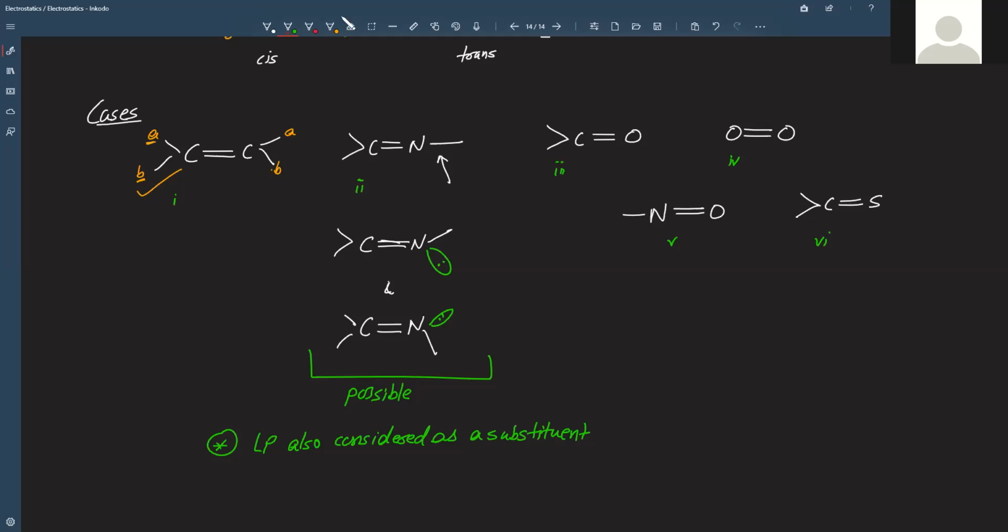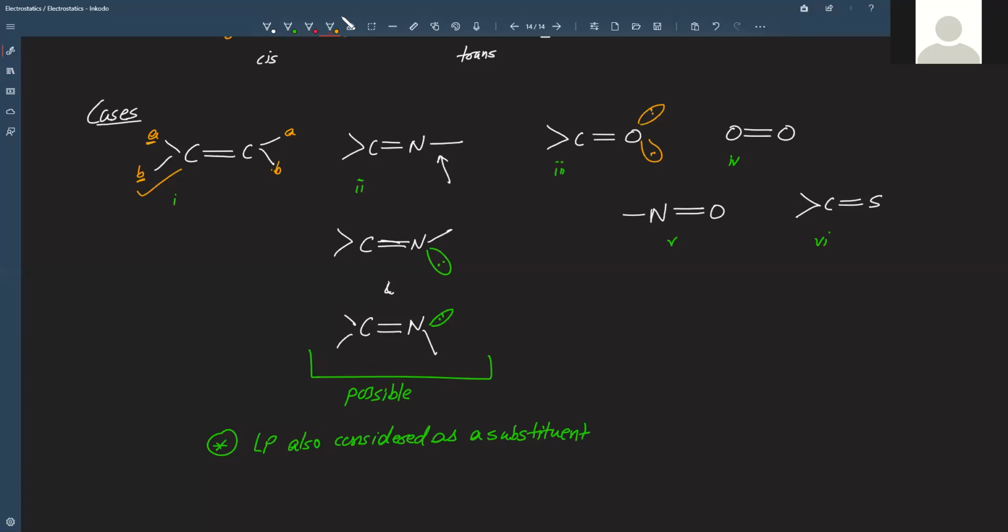Now see the same thing here in case of carbon double bond oxygen. In this case, you have this substituent and this substituent, both are actually the same, that is a lone pair. Now these two are lone pairs, that means these two are the same. What did we say? Lone pairs also have to be considered as a substituent.